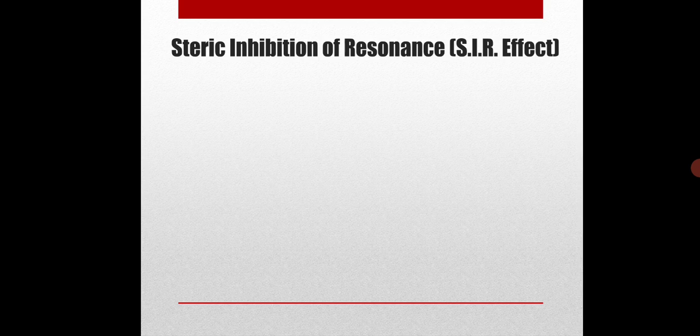Steric means crowding, inhibition means stop, and resonance means movement of electrons within the molecule. So steric inhibition of resonance means movement of electrons is somehow stopped by steric crowding of the groups.